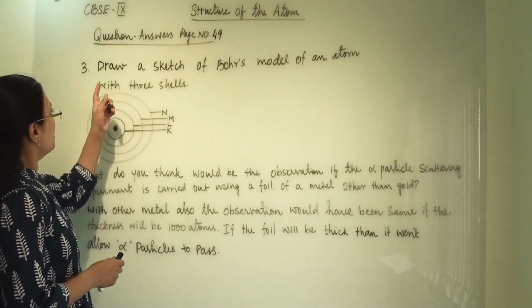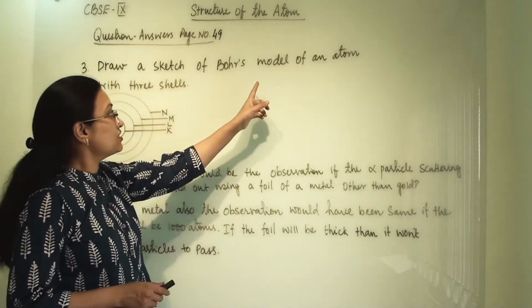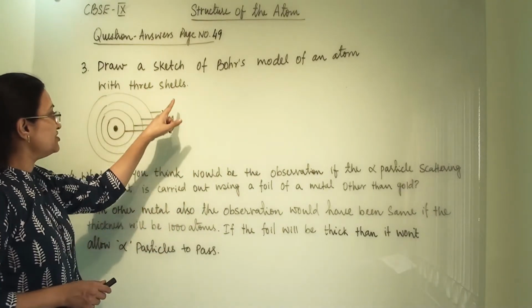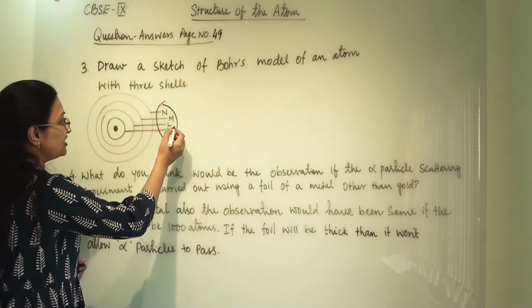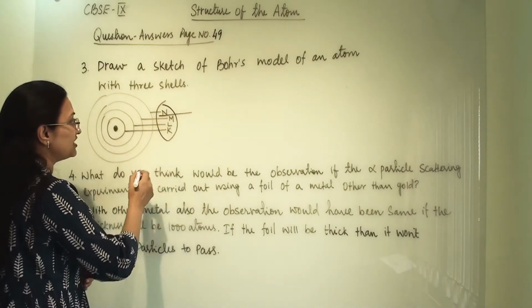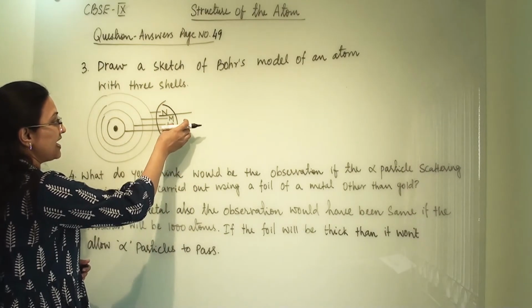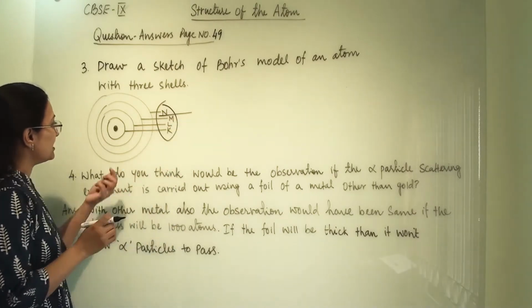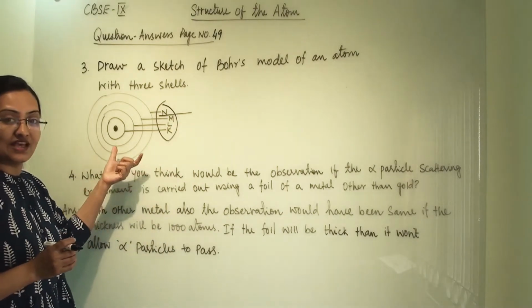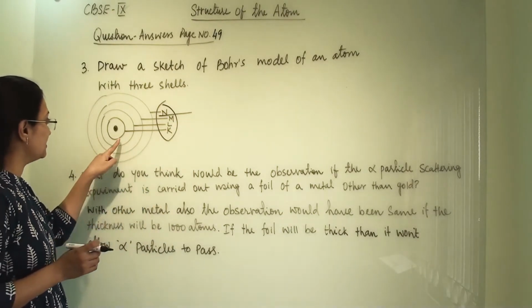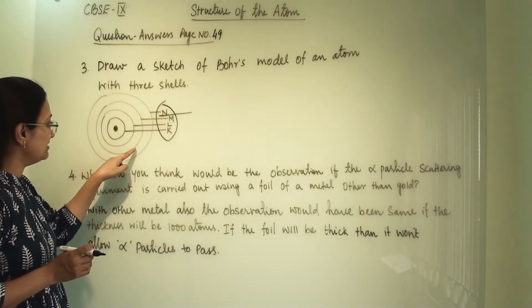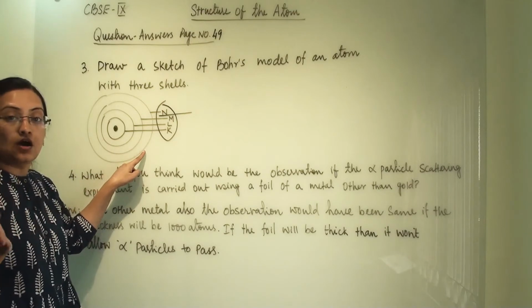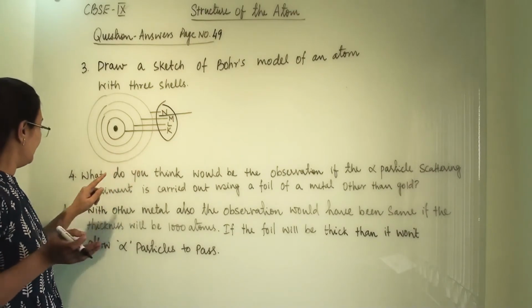Third question. Draw a sketch of Bohr's model of an atom with 3 shells. Here I have mentioned all 4 shells. If they have asked for 3 shells, then we can write only K, L and M. There are 4 energy levels as per Bohr's model of atom. The nearest to the nucleus is K, after that L, then M, and the outermost shell is N.